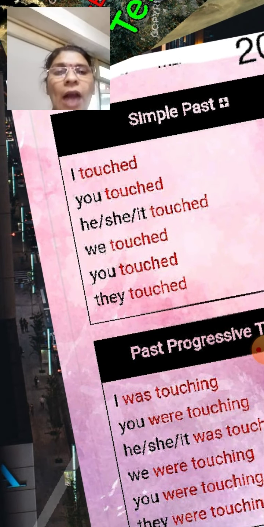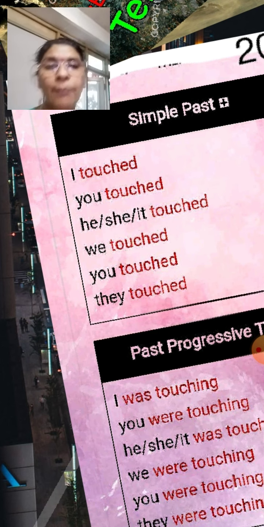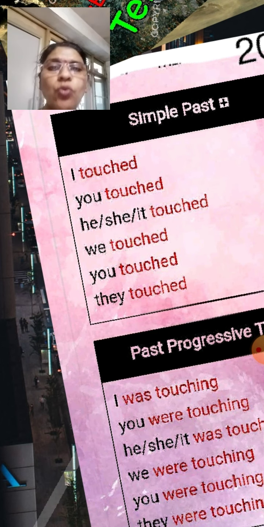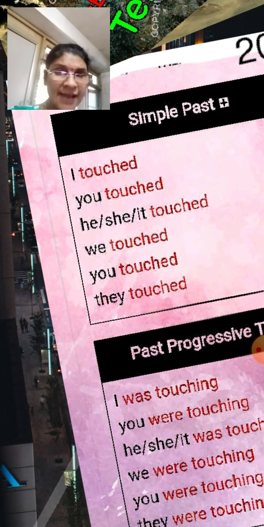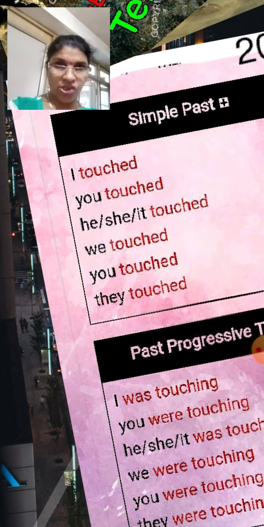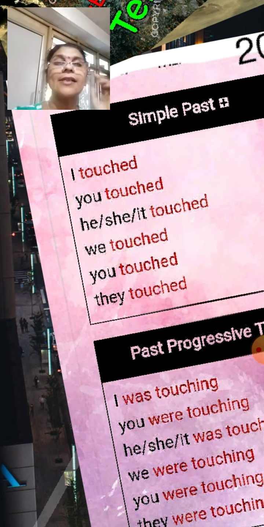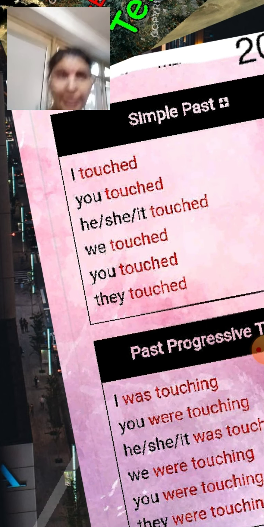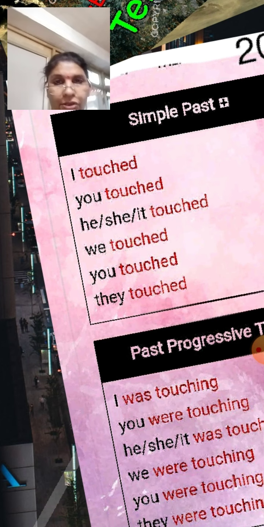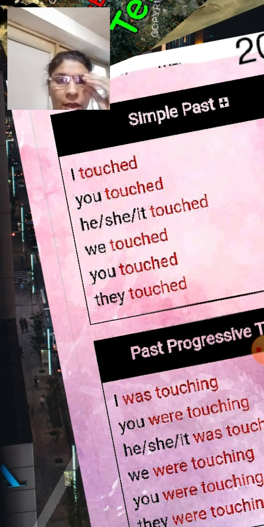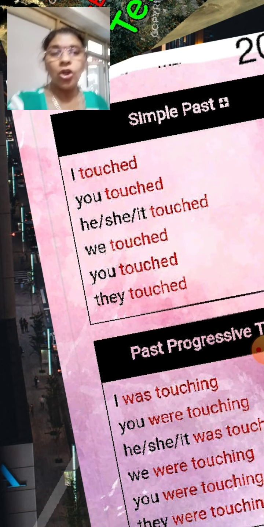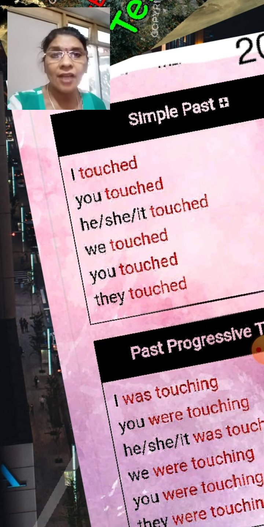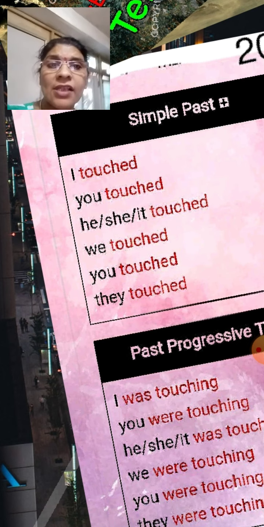Okay, now I use the verb touch, T-O-U-C-H. In simple past tense: I touched, you touched, he, she, it touched, we touched, you touched, they touched. This is used in simple past.